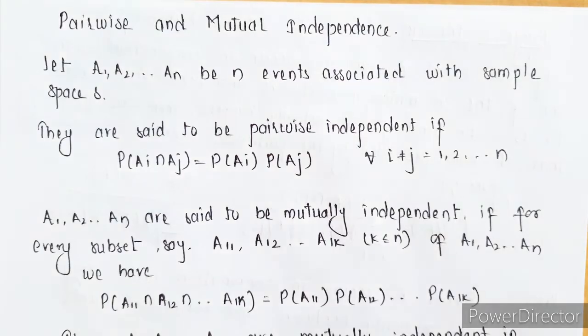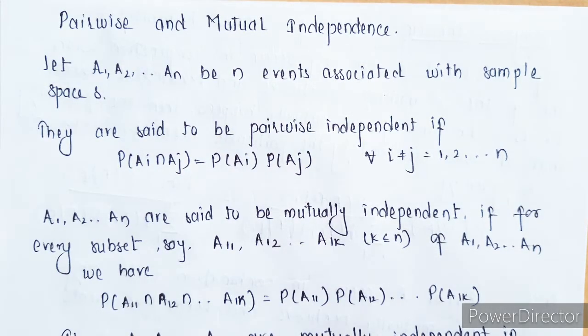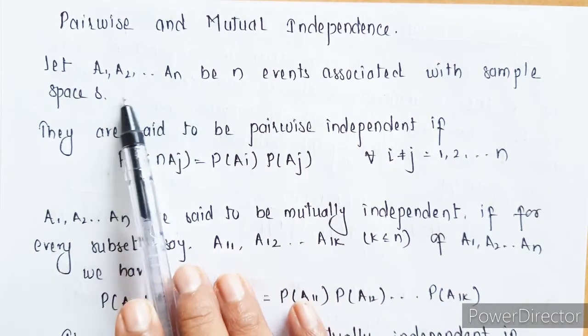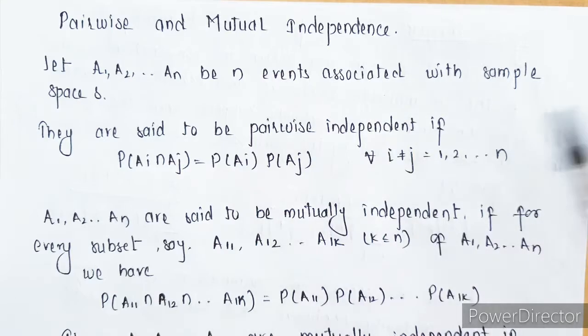In this video we will be discussing Bayes theorem. Before going to Bayes theorem, let's discuss pairwise and mutual independence. First, pairwise independence. Suppose we have these n events A1, A2 till An associated with some sample space S.